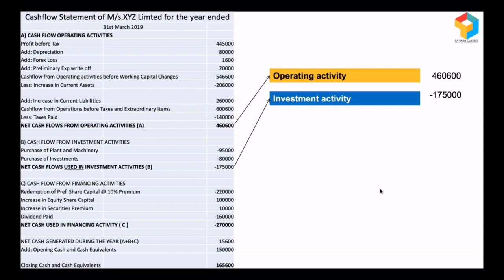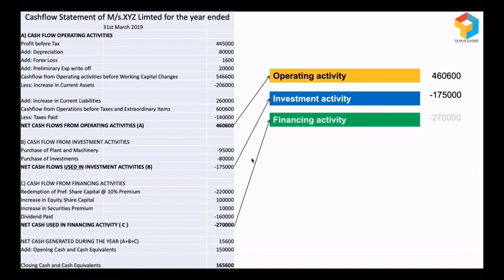So some other assets have come in. If you want to know what those assets are, you have to go back to the statement. Look, they have purchased plant and machinery. They have purchased some investments. Then look at the next key item, that is financing activity, and it is a negative cash of 2,70,000. It means to that extent cash had gone out. If you want to know what those components are, you can go to the cash flow statement and see. And now if you add all the three, you get to know the cash generated during the year, and it's 15,600.